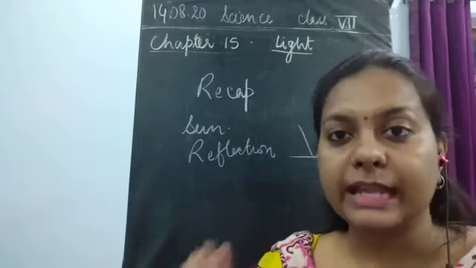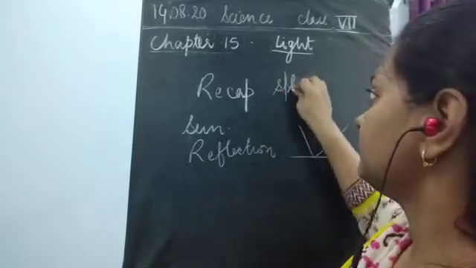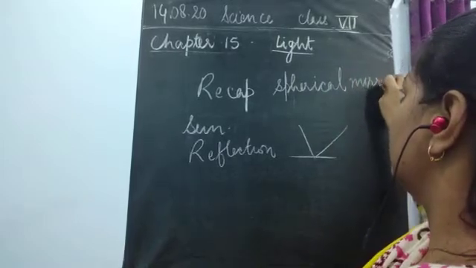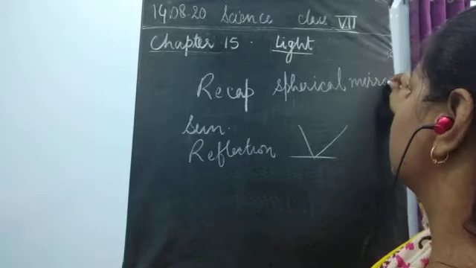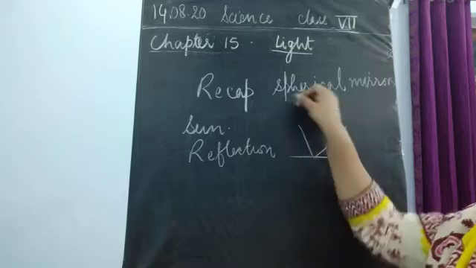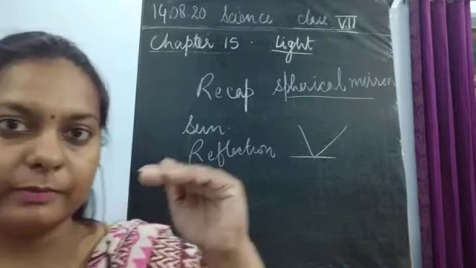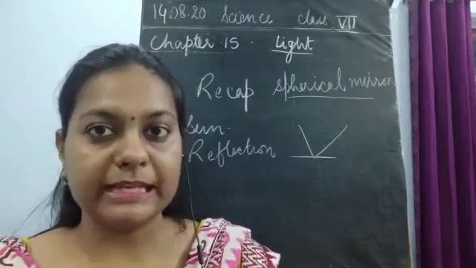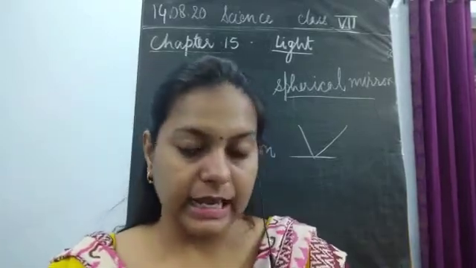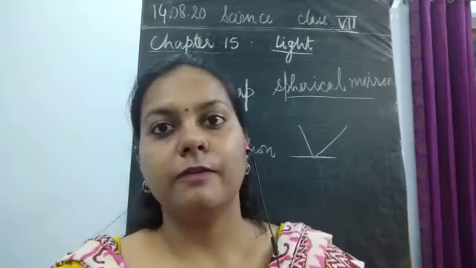Now, next what we have studied was spherical mirrors. How do you make mirrors? Mirrors are always made with the help of glass, and this glass is converted into a mirror by painting it silver. We make one surface silver, and after that we paint one more color over it, so that it becomes an opaque side, and we can easily reflect the light from the reflecting side of the mirror.